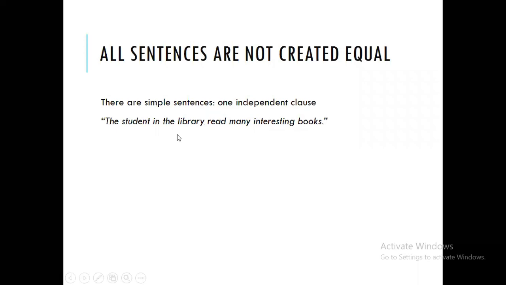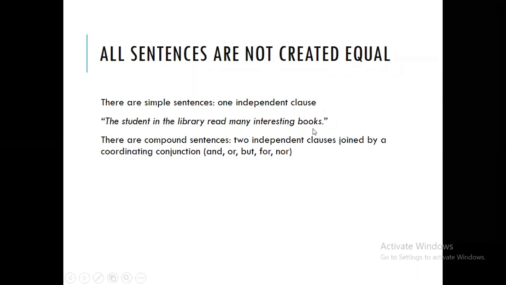Do you know the subject of this sentence? The subject is the student, right? And then what is the predicate? The predicate is read. And can it stand alone? Yes, it can stand alone. Because this can stand alone, this is called an independent clause. And because it has one subject, in this case student, and one predicate, read, this is called a simple sentence. So one kind of sentence is the simple sentence, kalimat sederhana.